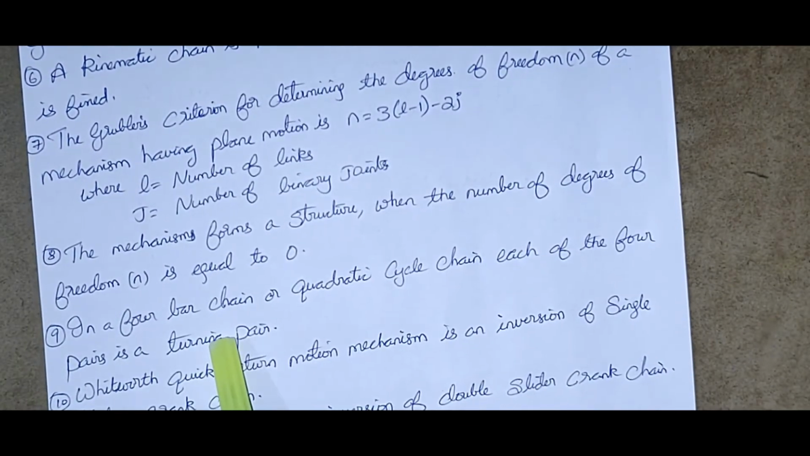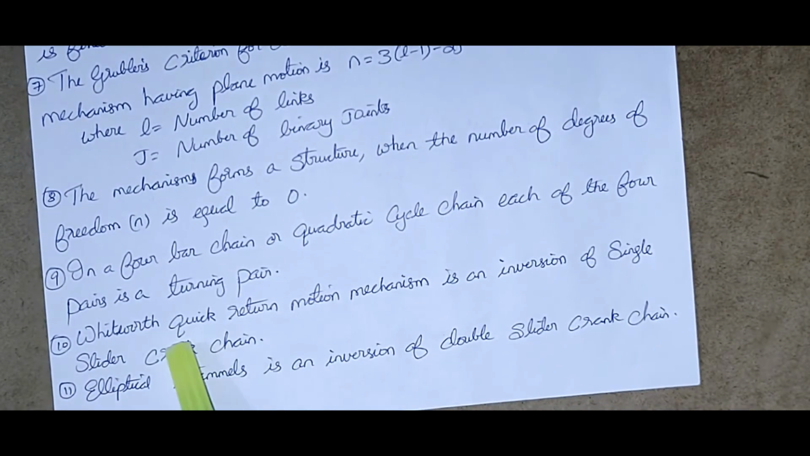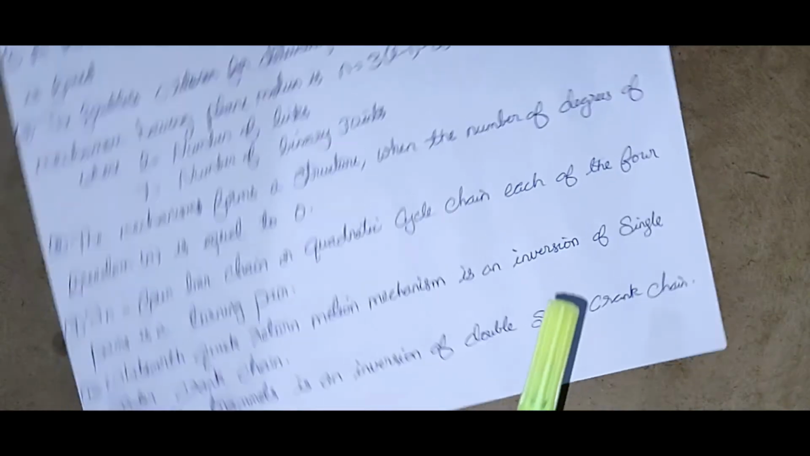In a 4-bar chain or quadric cycle chain, each of the 4 pairs is a turning pair. Whitworth quick return motion mechanism is an inversion of the single slider crank chain. Elliptical trammels is an inversion of the double slider crank chain.